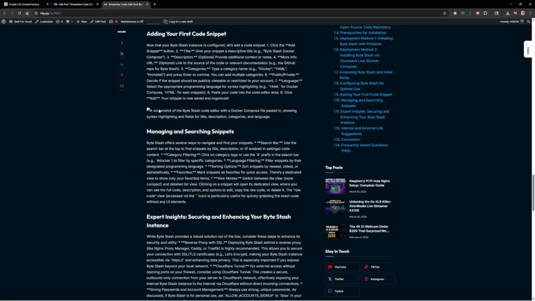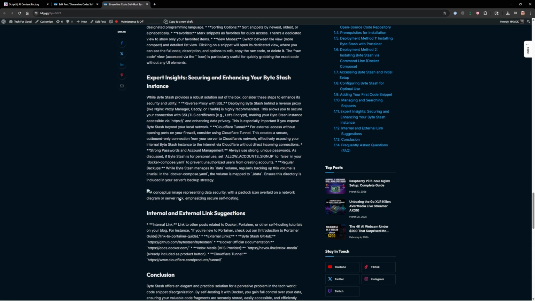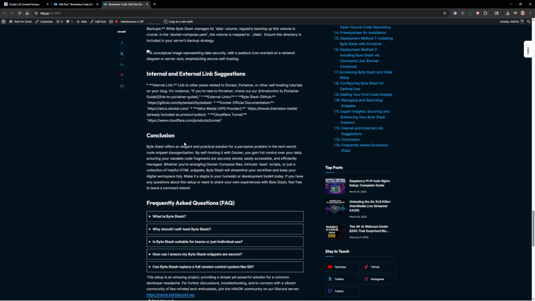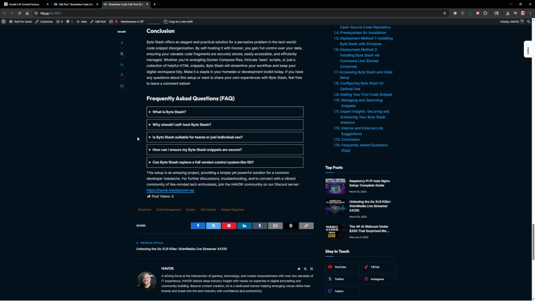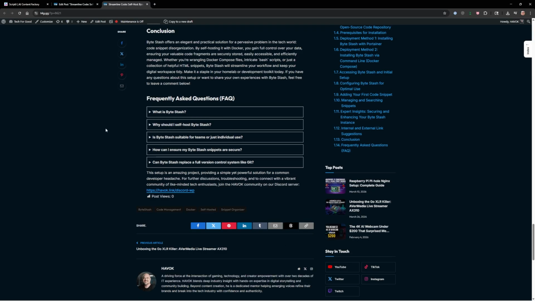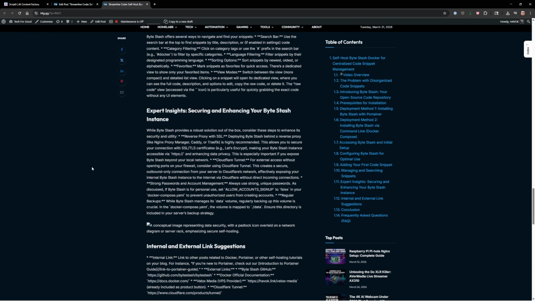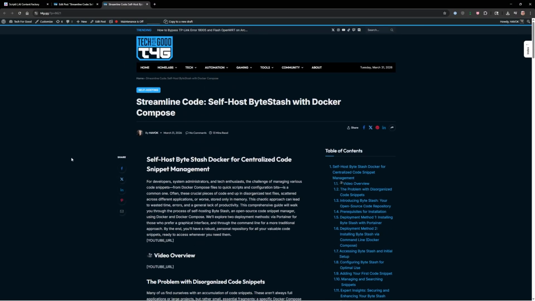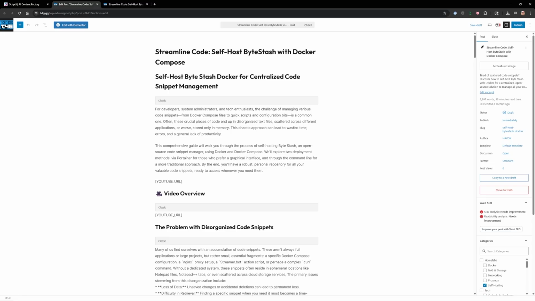And here's where it tells you where it wants to put the screenshots, the images. And it also did what I asked it to, an FAQ section at the bottom. So Gemini did a lot better job here than Azure. Yes, I have to go through and clean this up a little bit, but you can see how much easier this is to create these blog posts, and it's pulling everything from the video I created.